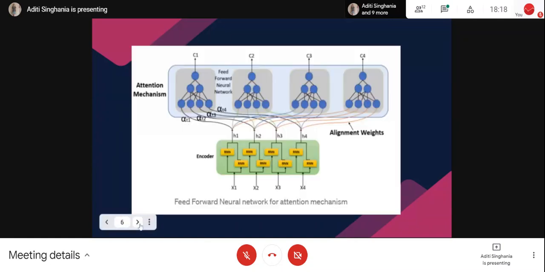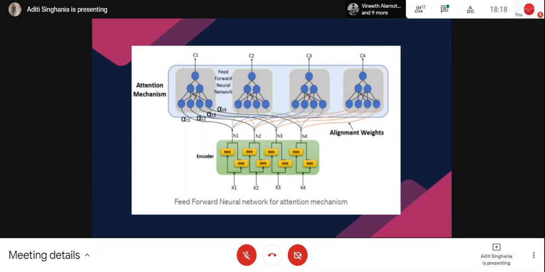You can see in this picture, the one below is the encoder layer, and above it is the attention mechanism. When we were using the normal encoder decoder structure, the encoder outputs were of no use. We completely discarded them and focused only on the last encoder hidden state, the sole meaning we had to pass to the decoder.